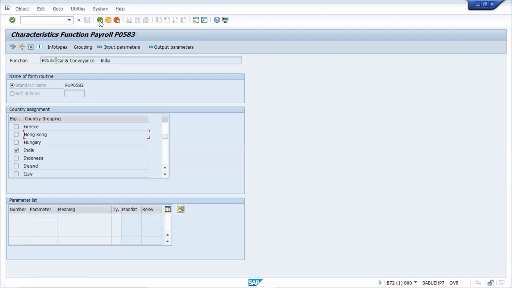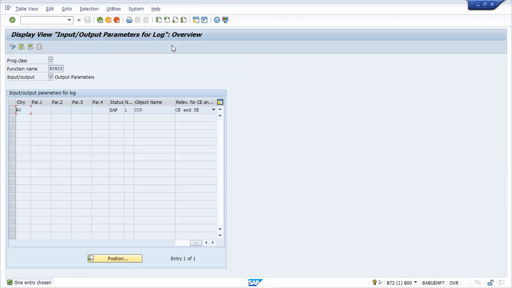Now you click that output parameter. So why am I explaining this in detail? Because I will not explain these things further, whatever functions we come across. It is very similar to this. Here you can see the table which I was talking about, CCO. This is the output parameter for function P0583. For this function, we have seen the input parameter. What is the input parameter? The input parameter is the 583 info type as well as info type 4. And the output parameter will be CCO.